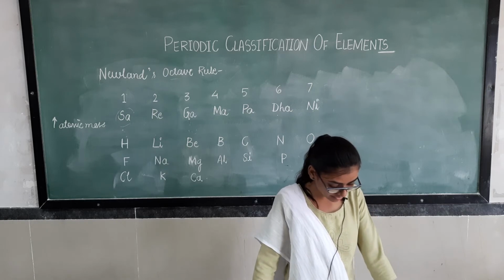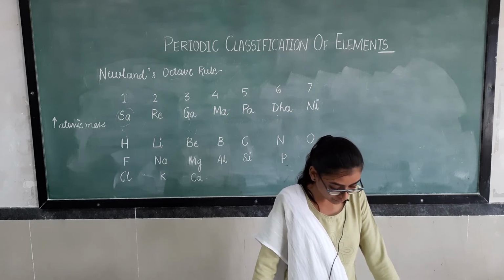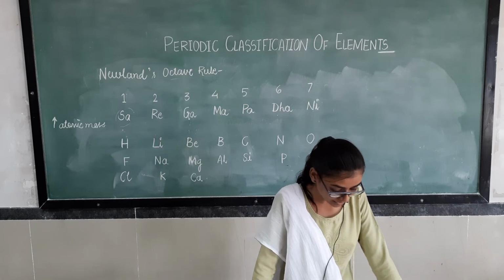Second, he has given the relationship of atomic weight or atomic mass with the properties.